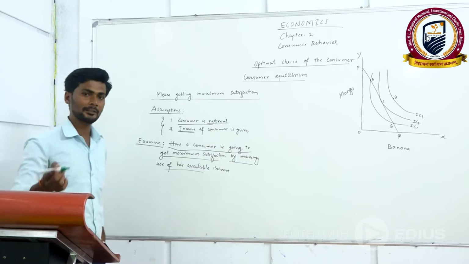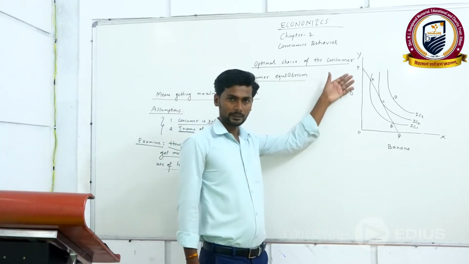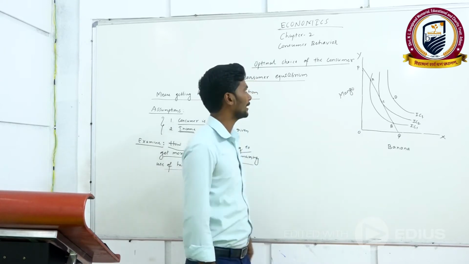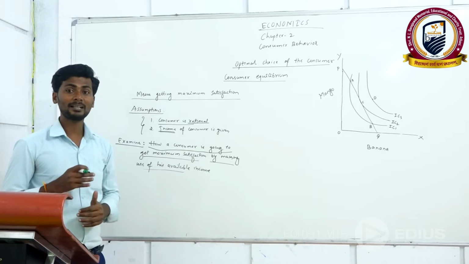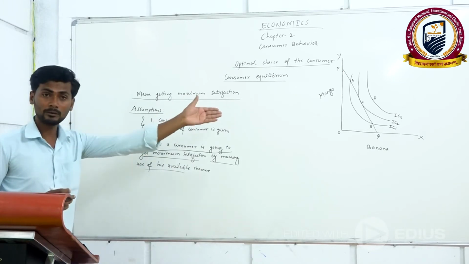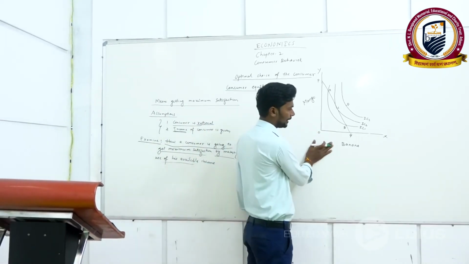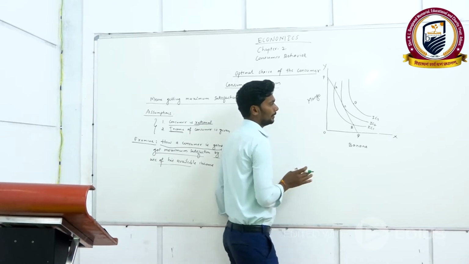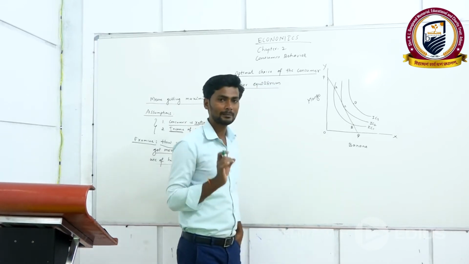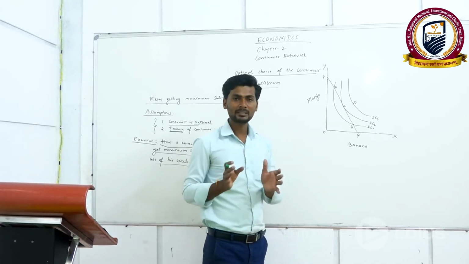So here, with the help of a diagram, I am going to show you how a consumer gets maximum satisfaction, and on which bundle he gets maximum satisfaction.